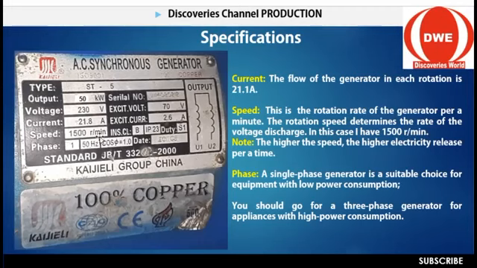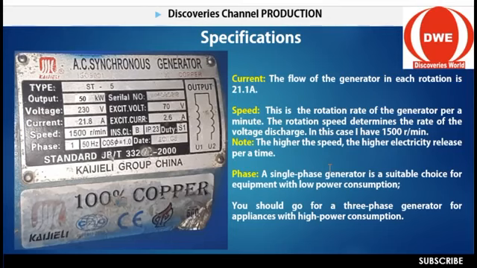In this case, the speed of the generator determines the voltage produced. Note, the higher the speed, the higher the voltage released per time. If the speed is low, then the power produced will also be low.